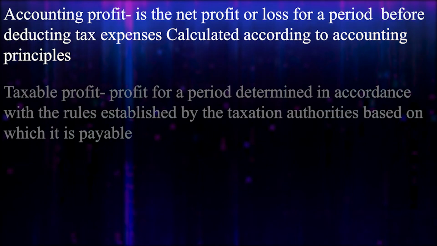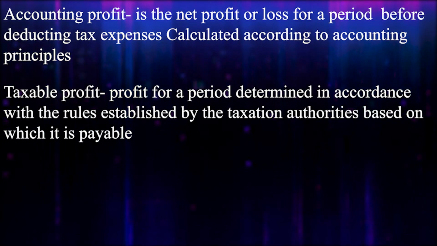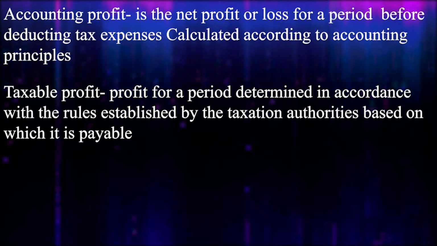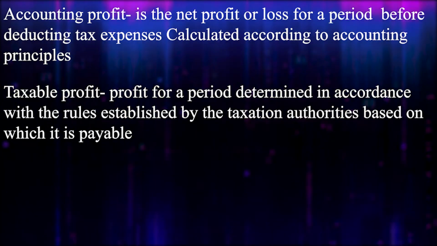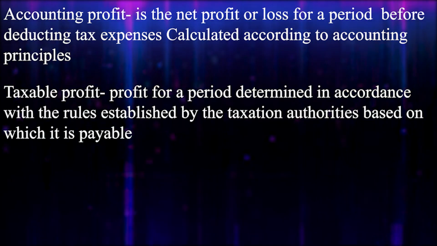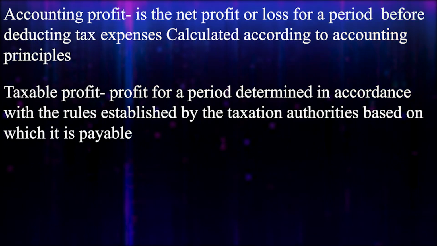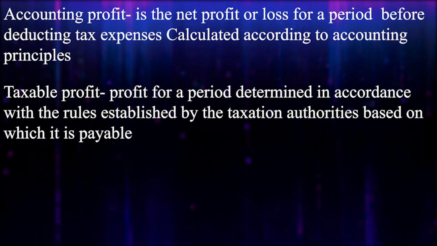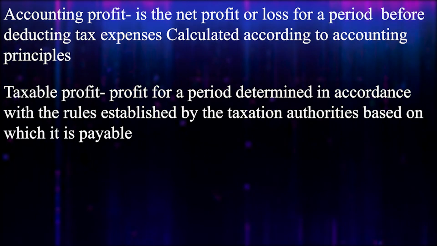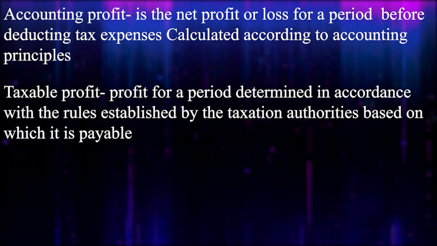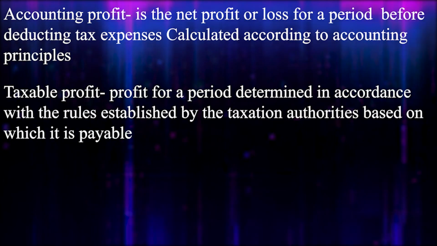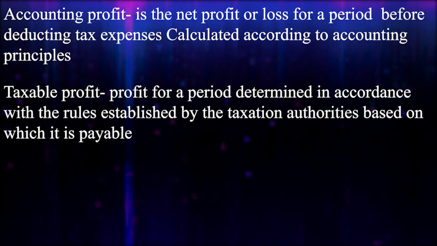Next concept, taxable profit. This is the profit for a period determined in accordance with the rules established by the taxation authorities based on which income taxes are payable. That is, taxable profit refers to the profit of the business which is taxable as per income tax rules.